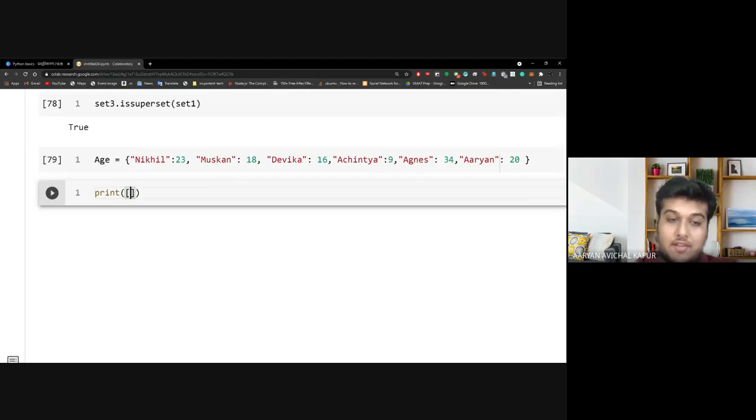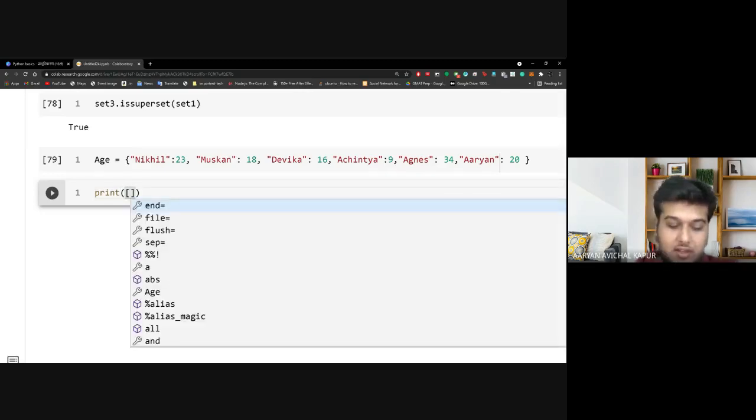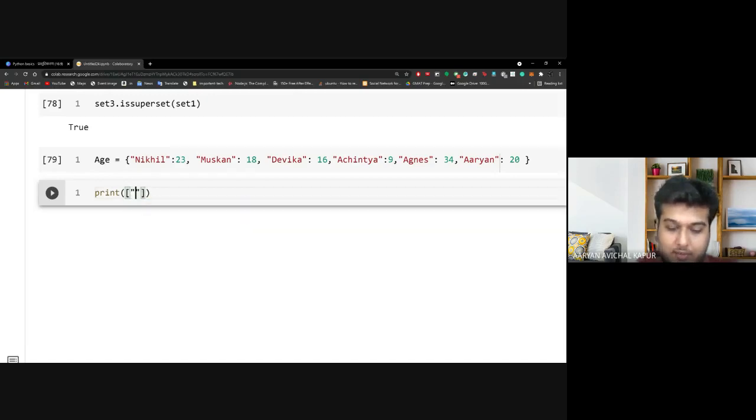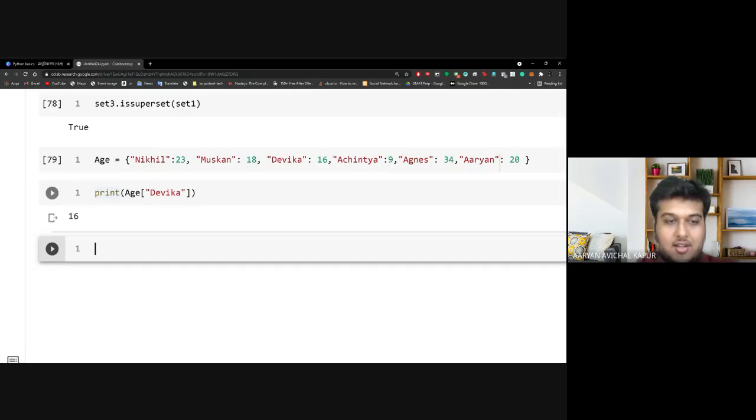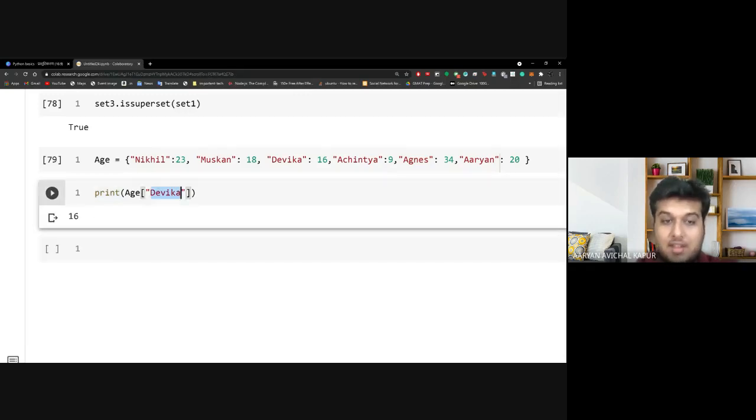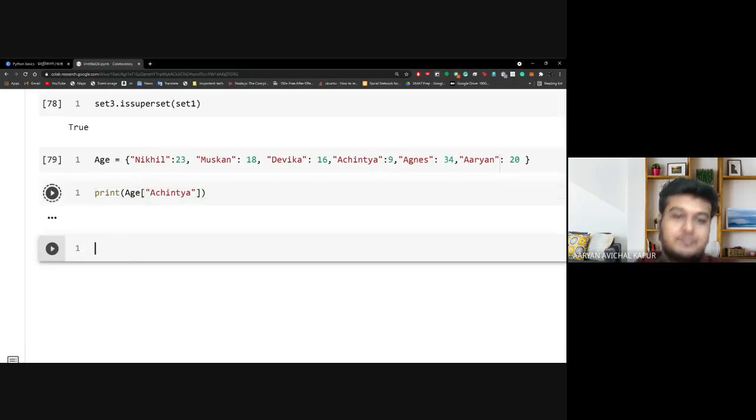Now, if I want to find the age of, let's say, Devika, I simply type Devika and put this, and when I run this, this should print the age of Devika, that is 16. Now, if I want to print the age of Achintya, of course, I'll have to put this in quotes, so it should give me 9. So this is how I access values in a dictionary.